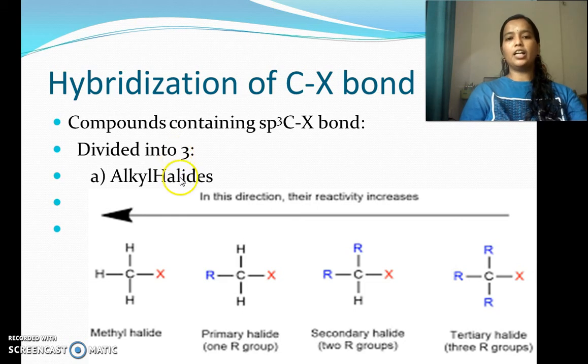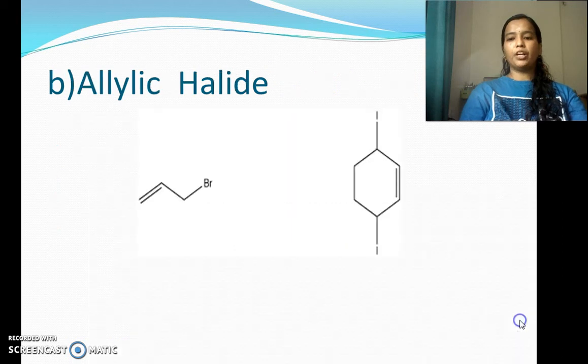That is, here the halogen atom is bonded to sp3 hybridized carbon, and it is divided into primary alkyl halide, secondary alkyl halide and tertiary alkyl halide. Now another classification of this, based on hybridization, is allylic halide.